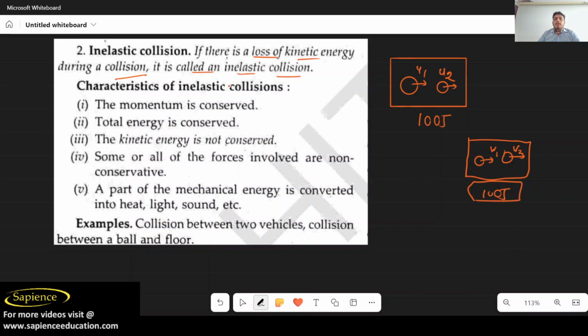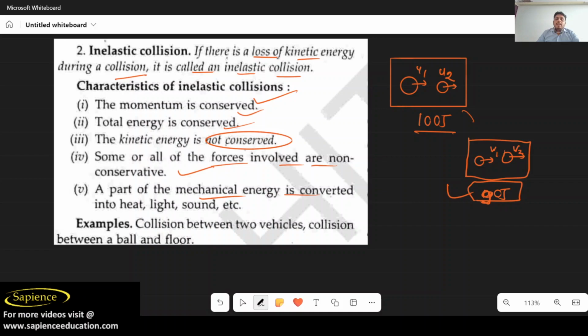100 joule. Okay. So the characteristics of inelastic collision: the momentum is conserved, the total energy is conserved, the kinetic energy is not conserved. See here, if initially kinetic energy was 100 joule and after that also 100 joule, then it is an elastic collision. But here it is not 100, it is less than 100. So there is a loss in kinetic energy, and this type of collision is known as inelastic collision. Some or all of the forces involved are non-conservative.